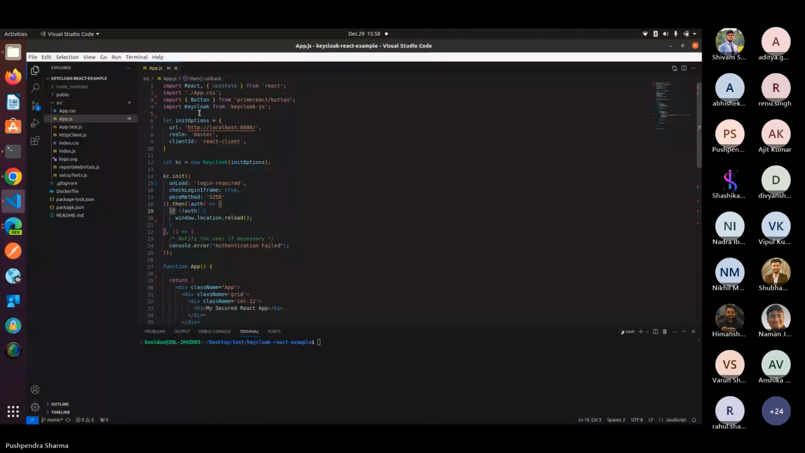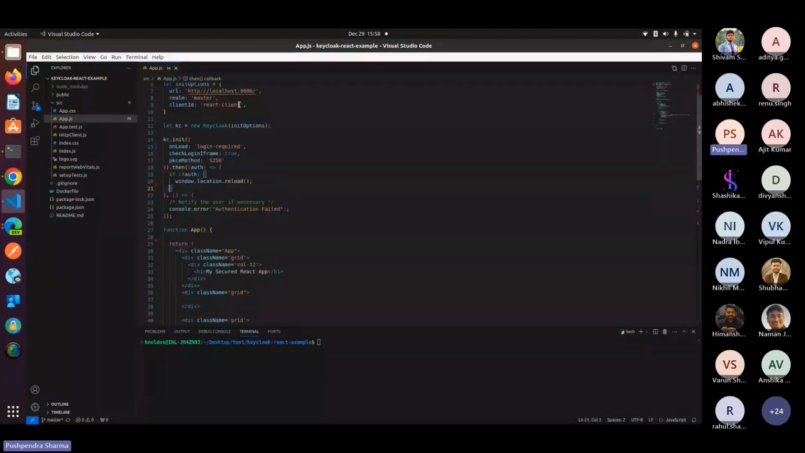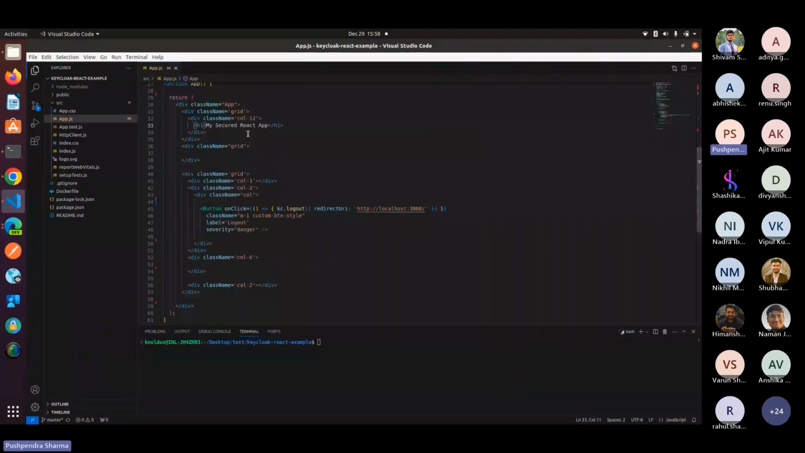Then we can access the response and error as well. This is the function which will run before the app, and this is our secured page which has the logout button, but the user cannot access it before entering the correct credentials. The user has to first enter the credentials, and only then can the user access this page. So let me start the React app.